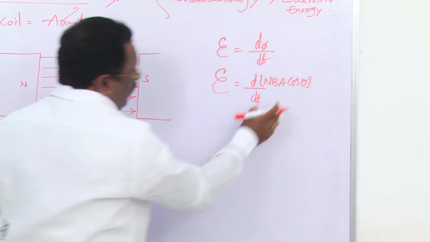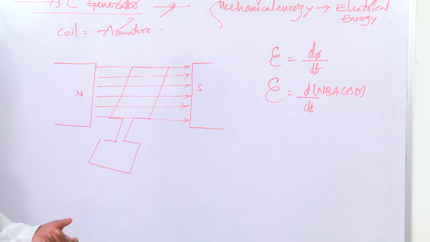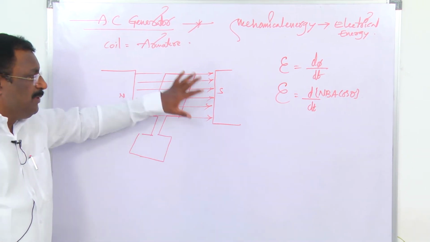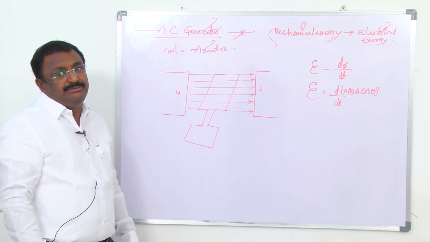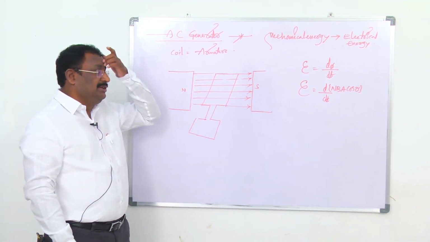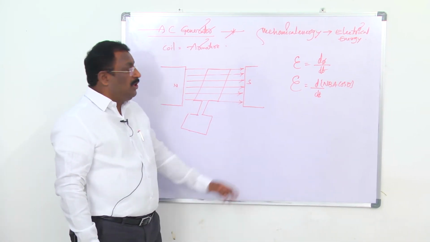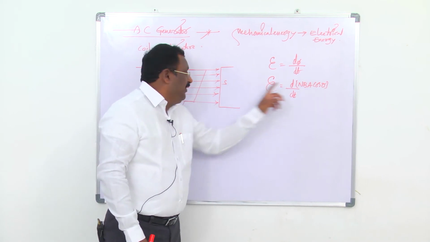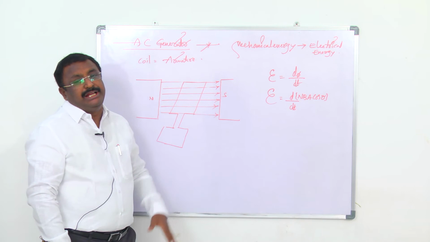You think about these quantities. N is the number of turns in the coil, B is the strength of the magnetic field, here the uniform magnetic field between the poles of the magnet, A is the area of the coil, and theta is the angle between the magnetic field and the plane of the coil.